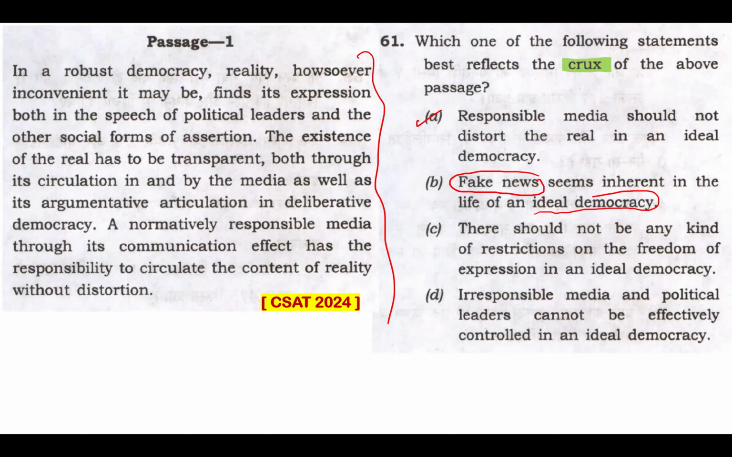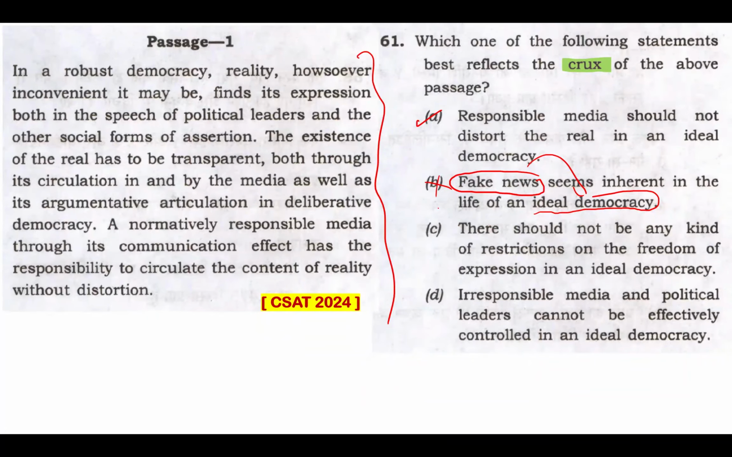Well, this very option B contradicts the passage, which emphasizes the need for responsible media to avoid distortion, implying that fake news is not desirable or inherent in an ideal democracy. Further, there's no mention of fake news per se, and fake news is totally out of context in the first place. And this is against the spirit of the passage for sure. Fake news and ideal democracy not matching.